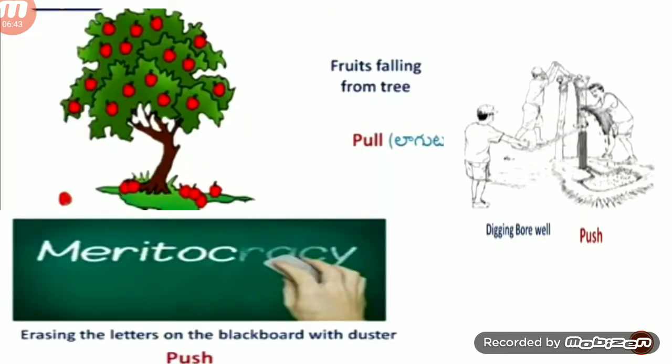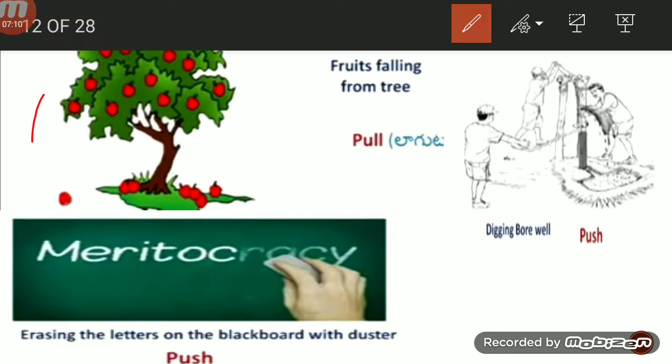See the picture. In this picture, there is a tree and some fruits are falling from the tree. Why are the fruits falling on the earth? Because the earth has some attraction force and it pulls the fruit towards itself. So, it is a pull.